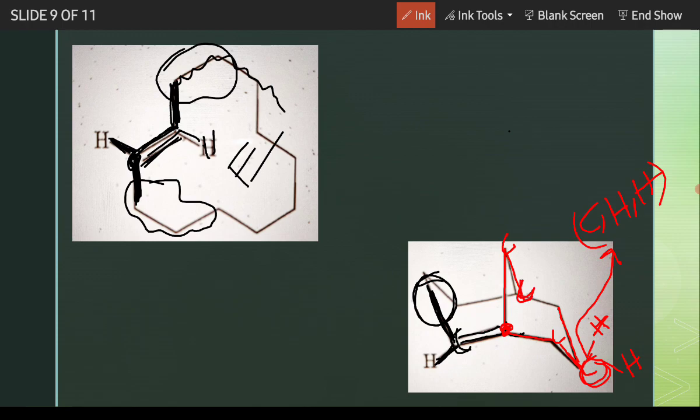But for this carbon, it is connected to carbon, carbon, and below there is one hydrogen. So this is connected to carbon, carbon, hydrogen. So this part will get higher priority, and they are on the same side, that's why it will be called Z. Okay, hope you understand these guys.